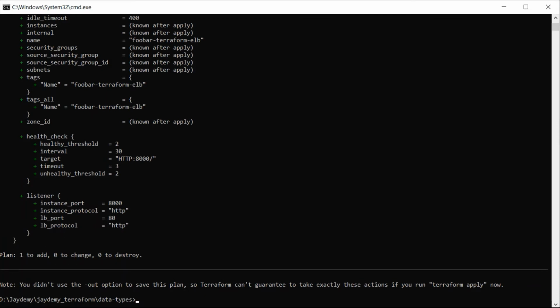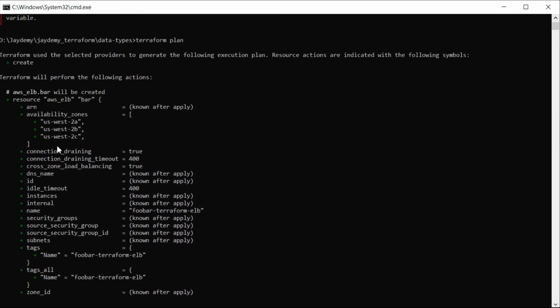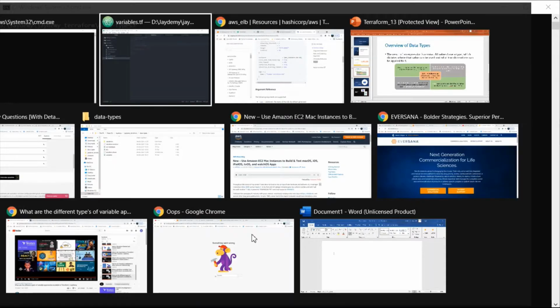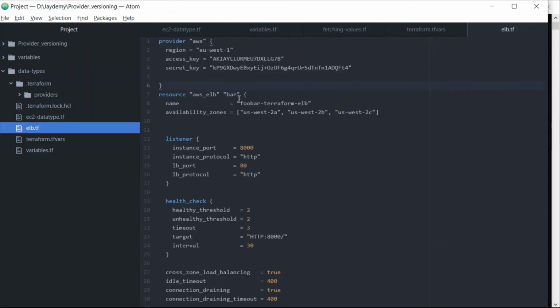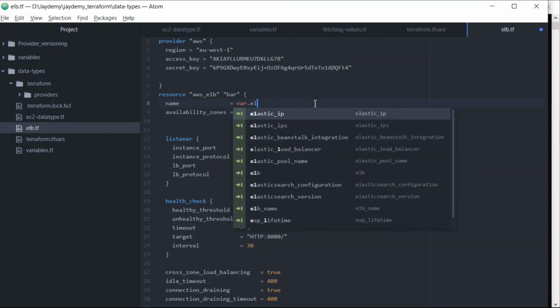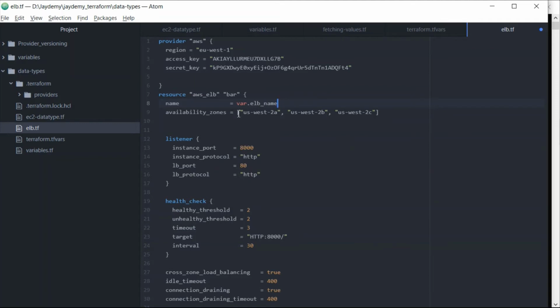See, it is trying to create an ELB load balancer with the basic details which we have directly hard coded, but we don't want that. We need to pass a type for the individual resources and individual attributes. Let us go to the editor and the ELB. Here we will use var for the ELB name, and here also var for the AZ.